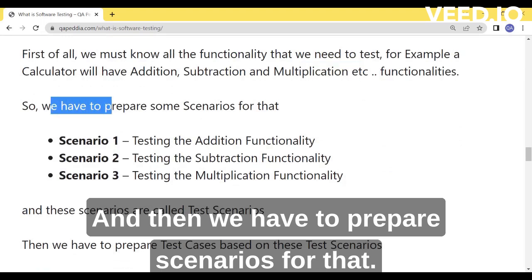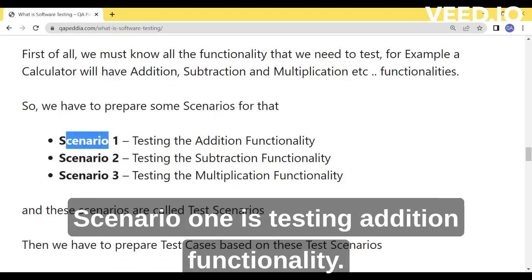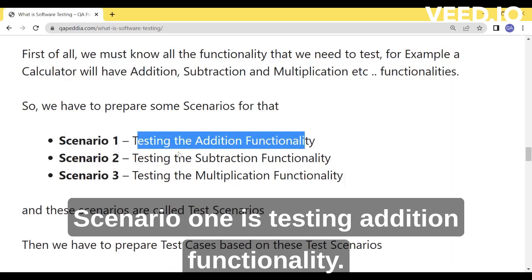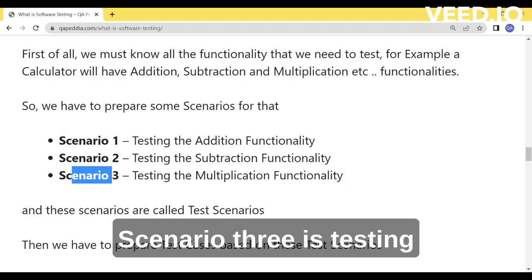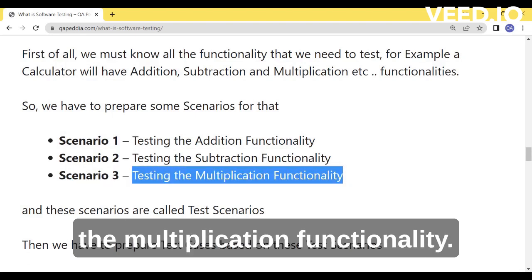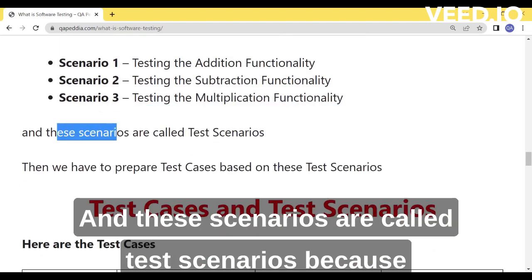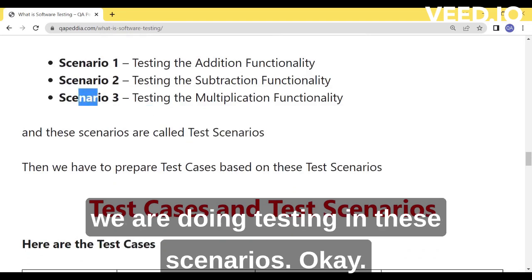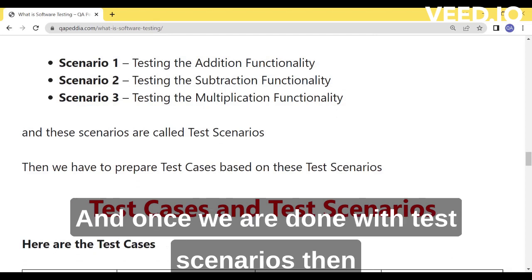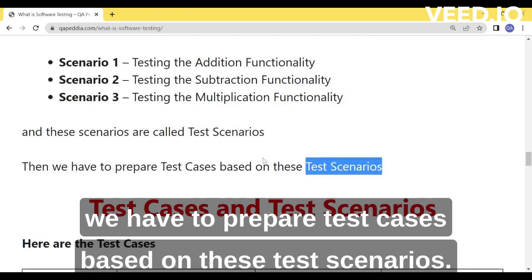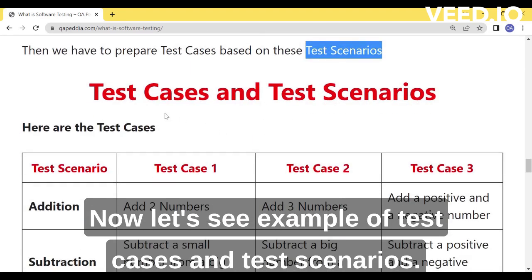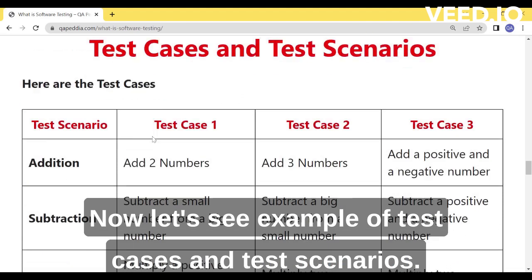And then we have to prepare scenarios for that. Scenario 1 is testing addition functionality. Scenario 2 is testing the subtraction functionality. Scenario 3 is testing the multiplication functionality. These scenarios are called test scenarios because we are doing testing in these scenarios. Once we are done with test scenarios, then we have to prepare test cases based on these test scenarios. Now let's see an example of test cases and test scenarios.